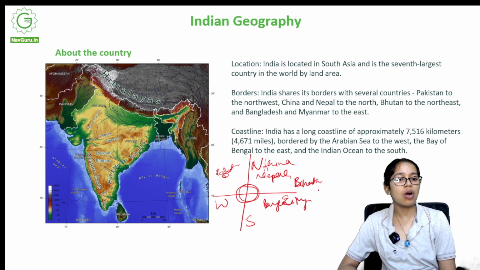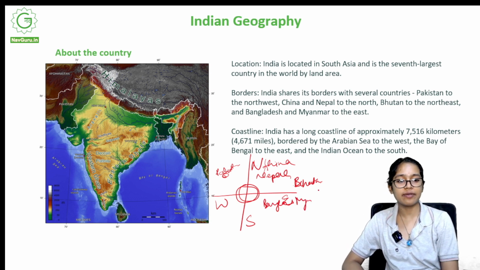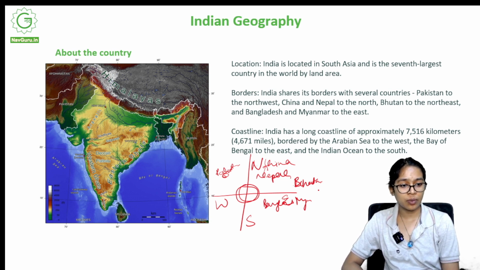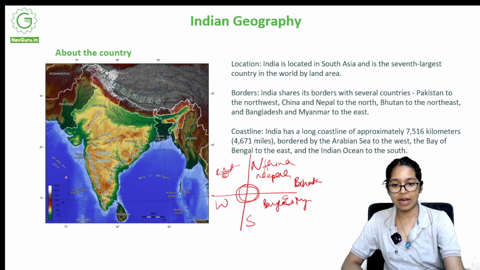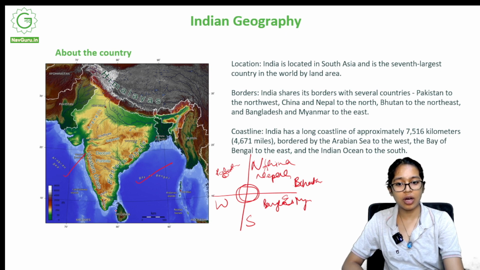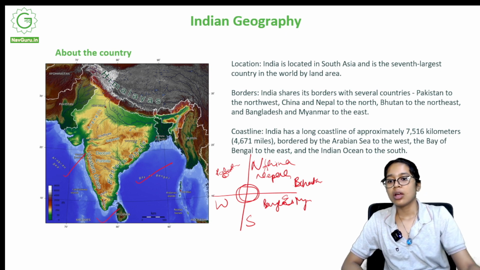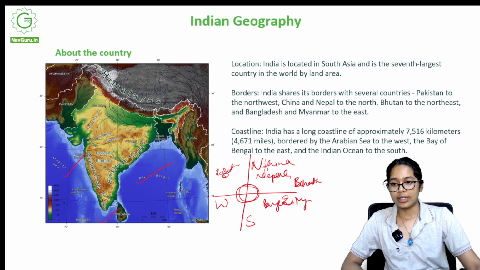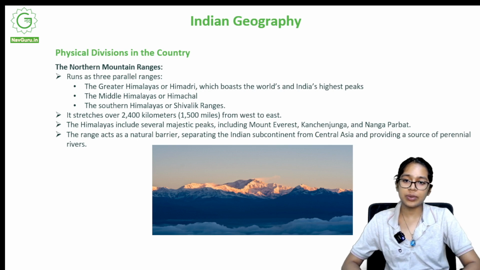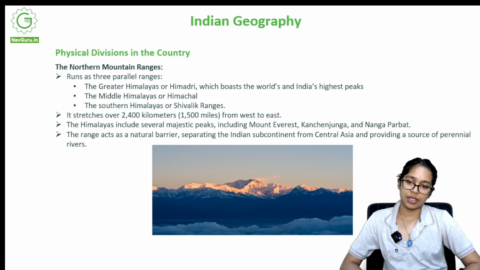Coastline. India has a long coastline of approximately 7516 kilometers, which is 4671 miles, bordered by the Arabian Sea to the west, the Bay of Bengal to the east, and the Indian Ocean to the south. So we have the Arabian Sea, the Bay of Bengal, and the Indian Ocean. Now let's go ahead and dive into it. Physical divisions in the country.